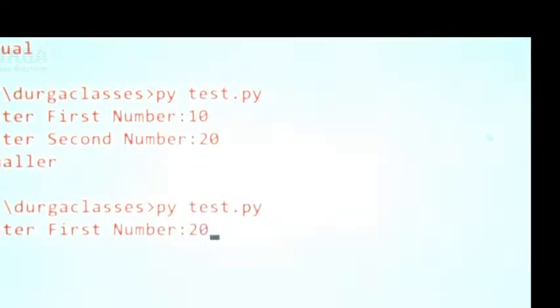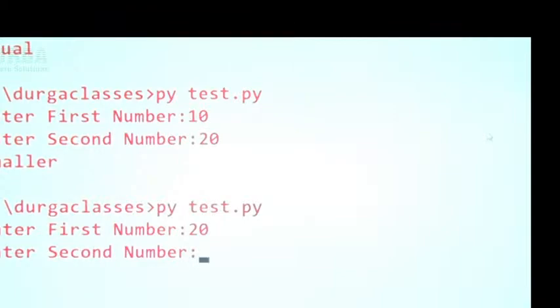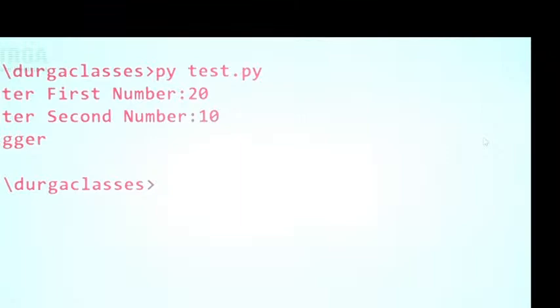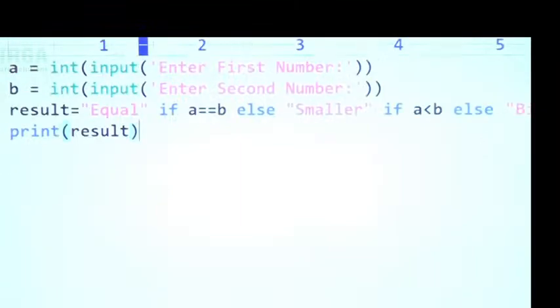Okay, 10 and 10. Yes, equal, perfect. Now I'm taking 10 and 20. So 10 is less than 20, right? Smaller. Then 20 and 10: bigger. Like this, right? Now have a look once.